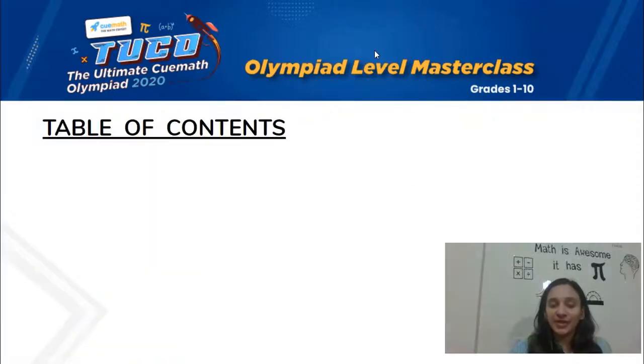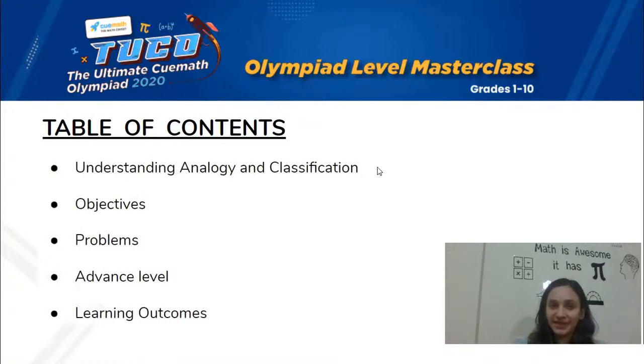So here we start with today's masterclass, and the first thing that we always do is the table of contents so that we get a clear picture of what we are going to cover. First, we'll try to understand the core concept of what analogy and classification is and why we do it. Then the objectives, which will set the types of problems that we'll be solving in today's masterclass, types of problems you can expect in Olympiad level examinations, problems of basic level as well as advanced level, tricky, engaging and interesting problems. And then finally, the takeaways from today's masterclass, that is the learning outcomes.